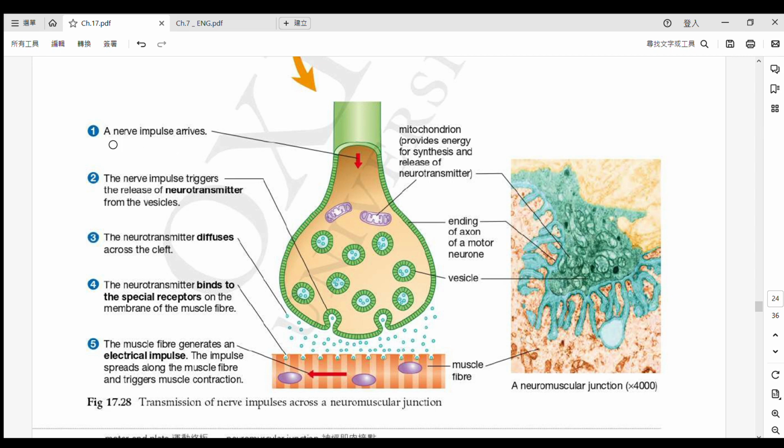There are some words I would like you to put down, and I'll show you chapter 16 in class again. The first point is that a nerve impulse arrives. Where does it arrive? Please put down the word here: the synaptic knob. This whole swollen area we call the synaptic knob.